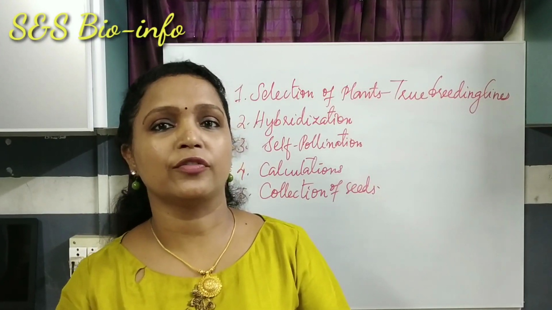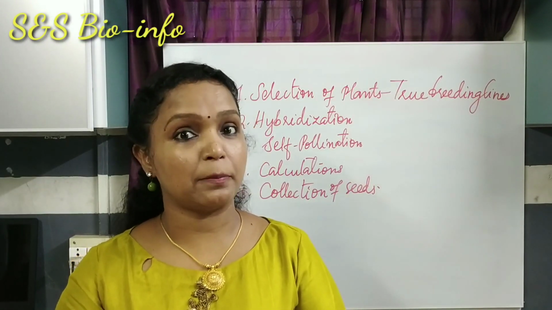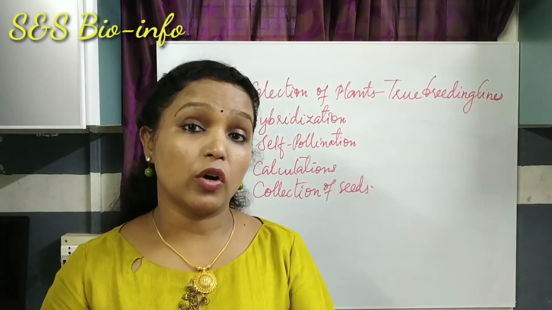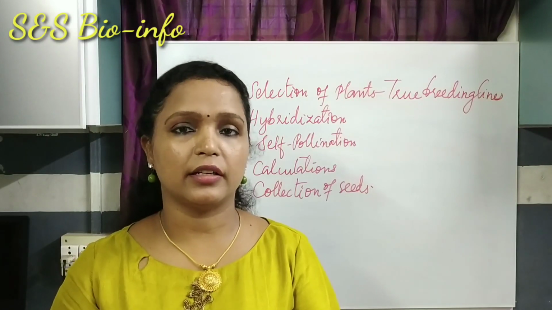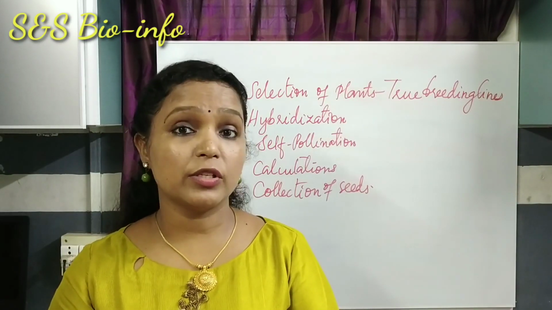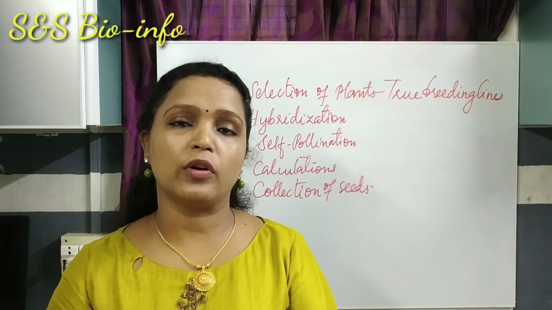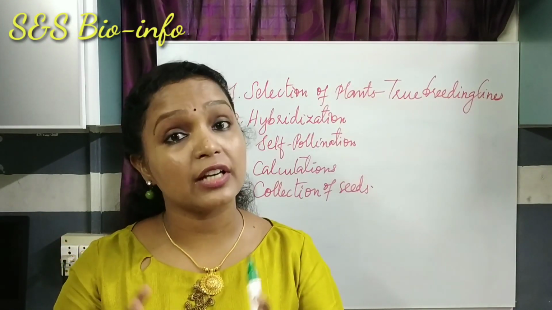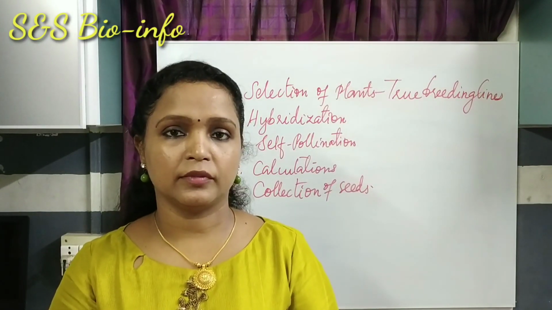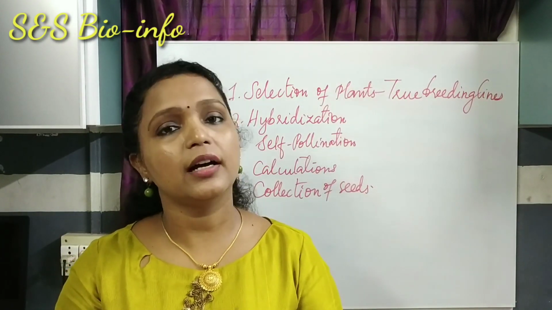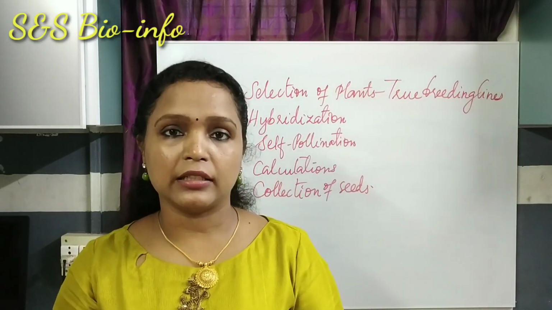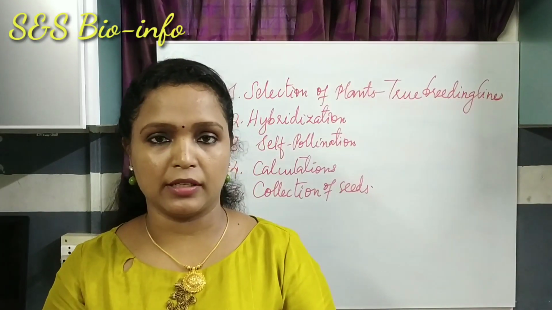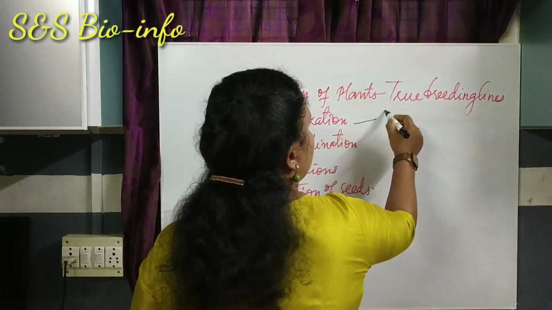The next step is hybridization. Hybridization is the process of crossing two genetically dissimilar parents to produce a new variety or a hybrid. Plants with contrasting traits were cross-pollinated artificially. And what is cross-pollination? Transfer of pollen grains from the anther of one flower to the stigma of another flower, which are genetically different. He conducted cross-pollination in the garden pea plants. Let's learn the steps involved in cross-pollination in Mendelian experiments. First of all, emasculation.